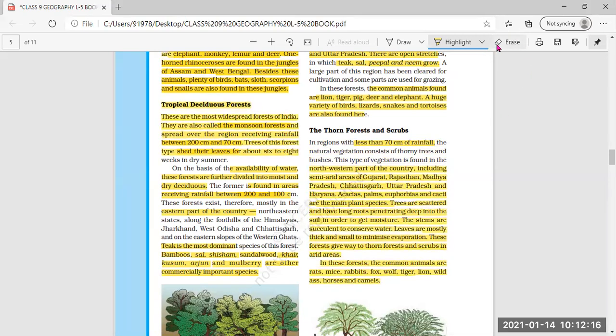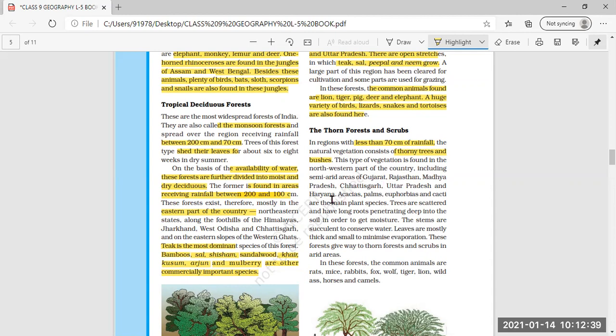This type of vegetation has thorny trees, meaning trees which have thorns, and even bushes grow there where there is less rainfall. Now, this type of vegetation is found in the northwestern parts of the country.